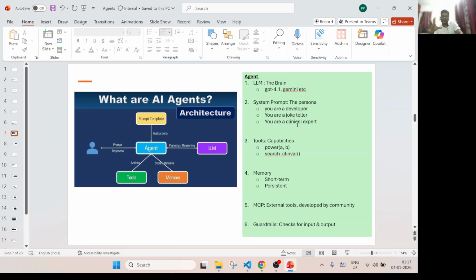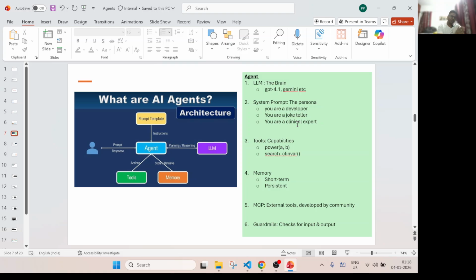So now when you tell an agent that you are a joke teller and you ask any question, he will always answer in a joking fashion because you told him that you are a joke teller. That's how the system prompt works. That is the main definition of what an agent is all about. You can say that's a persona, like every character style is different, right? So you can say that's the agent's style of doing things. Okay, that's very important. The system prompt plays a very, very important role.